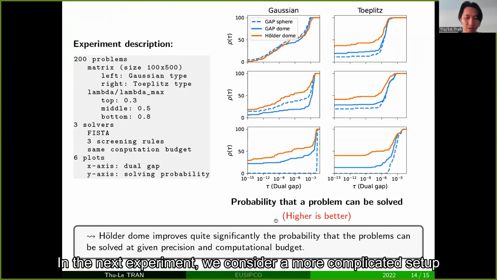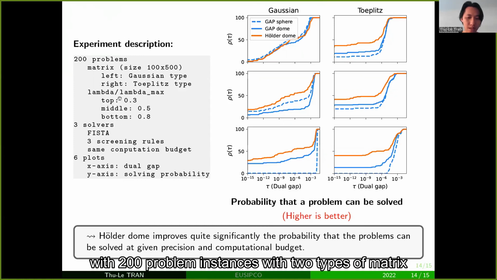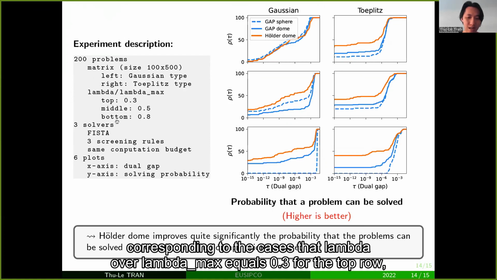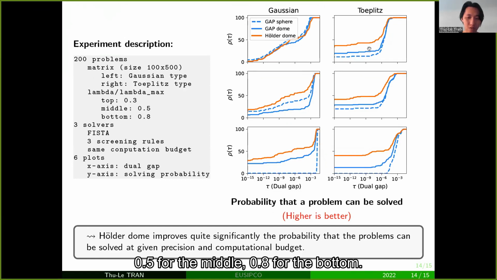In the next experiment, we consider a more complicated setup with 200 problem instances with two types of matrix called Gaussian and Toeplitz, and three different values of lambda, corresponding to the cases that lambda over lambda max equals 0.3 for the top row, 0.5 for the middle, 0.8 for the bottom.